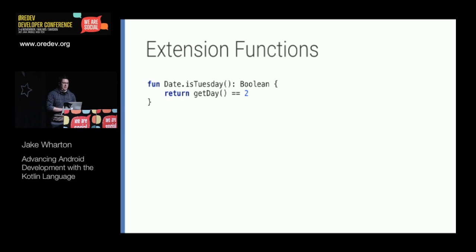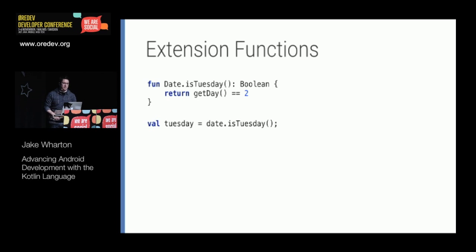All right, so here's Kotlin. We prefix the method name with the type that we want to add the method to. So instead of just isTuesday, we're now date.isTuesday. And then you can see our return type at the end, and we end up calling getDay. And so this extension function is acting as if it was on the type, so we don't have any instance to call. We just call as if we were already a method on that class.